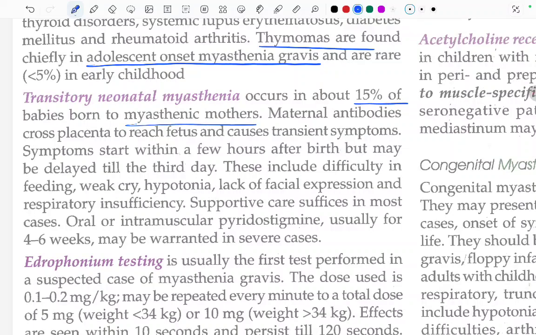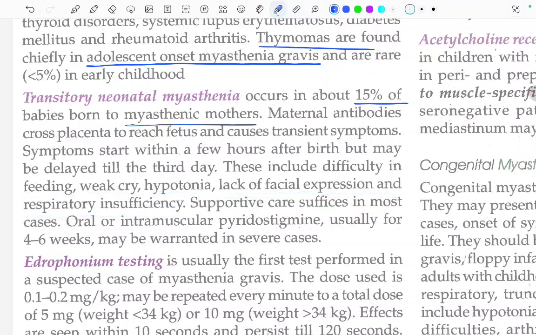Transitory neonatal myasthenia occurs in about 15% of babies born to myasthenic mothers. Maternal antibodies cross the placenta to reach the fetus and cause transient symptoms, present for a short period of time. Symptoms start within a few hours after birth but may be delayed till the third day. These include difficulty in feeding, weak cry, hypotonia, lack of facial expression, and respiratory insufficiency.